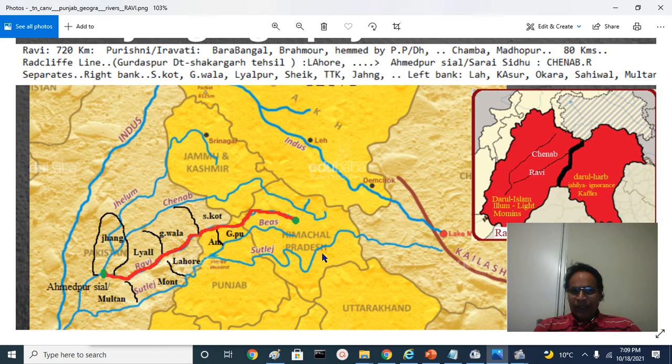There is a Dhauladhar here. There is a Panjal on this side. There is a Panjal, there is a Dhauladhar, and a place called Bara Bhangal. It originates in Bara Bhangal near Brahmaur. It goes on the western side and it is hemmed in here by the Dhauladhar mountains, and on the north side it is hemmed in by the Panjal. So this is a sheltered valley, it cannot go anywhere further, so it takes a southern turn at Madhopur.